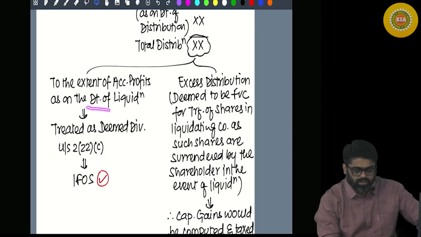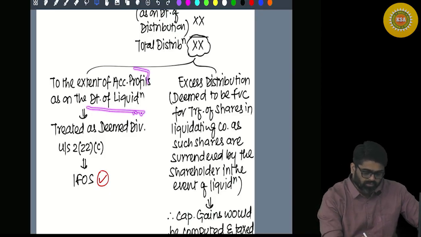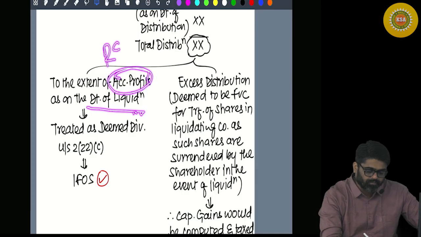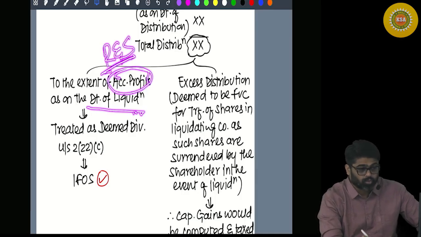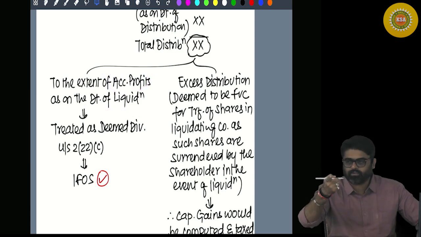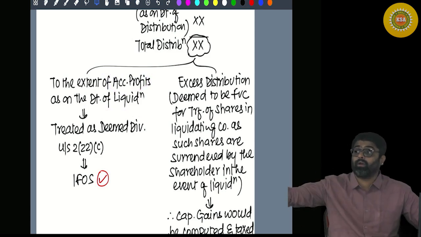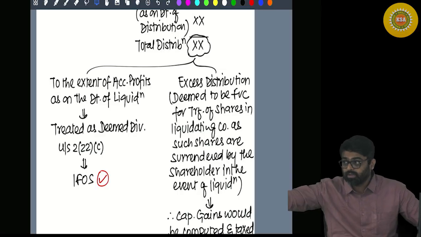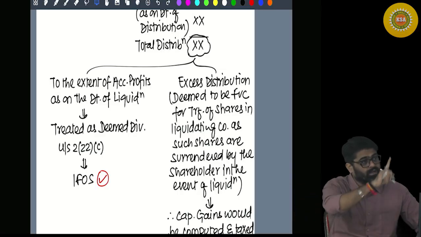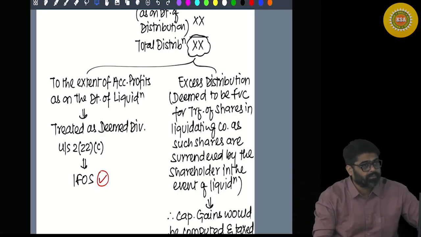So you have to check what the date of liquidation was. On that date, what were the accumulated profits, meaning reserves and surplus with the company. To that extent, whatever amount is given to you will not be treated as full value of consideration of your shares, because that amount is already considered as your deemed dividend.